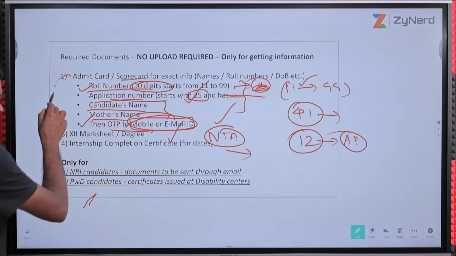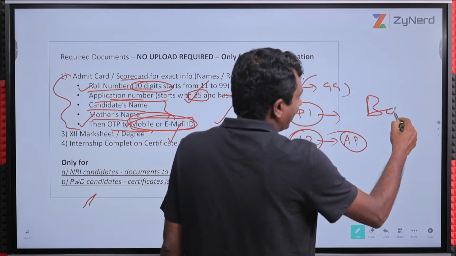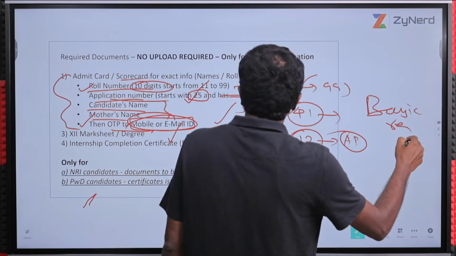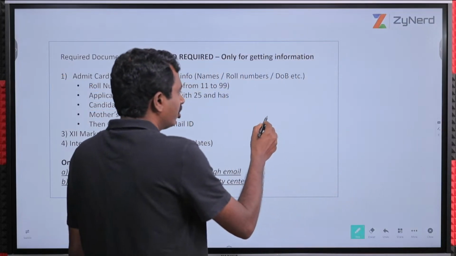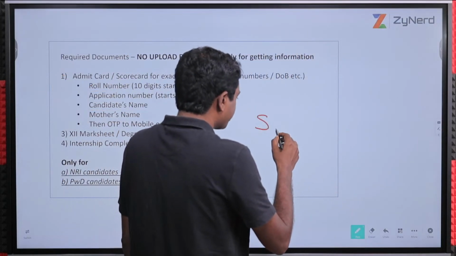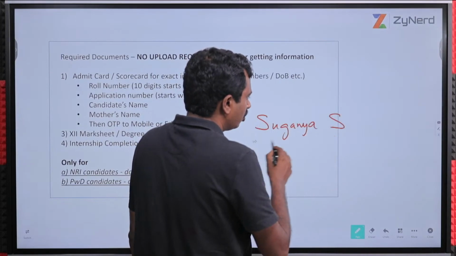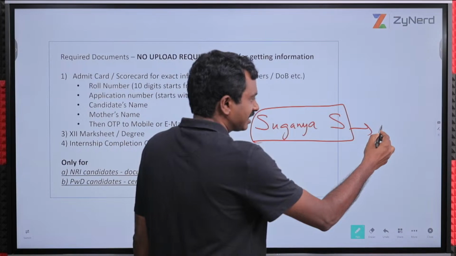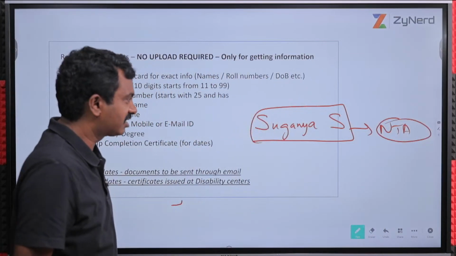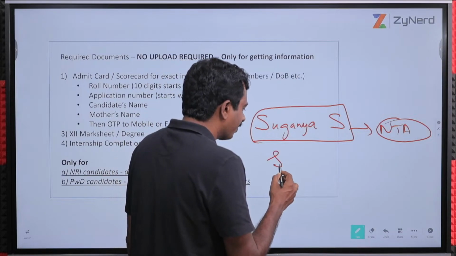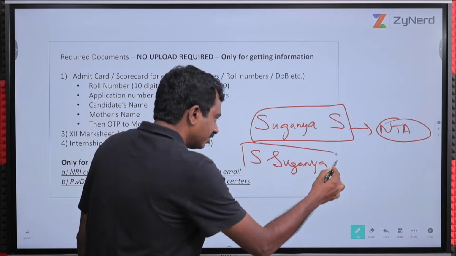So they are ensuring that all these security features are there, and only then you will be able to do your basic registration. For that you need your admit card and scorecard. Here let us say your mother's name is Suganya, followed by yes. You have given it as Suganya yes in your NTA admit card, in your NTA registration, but in all your other documents it says yes Suganya.